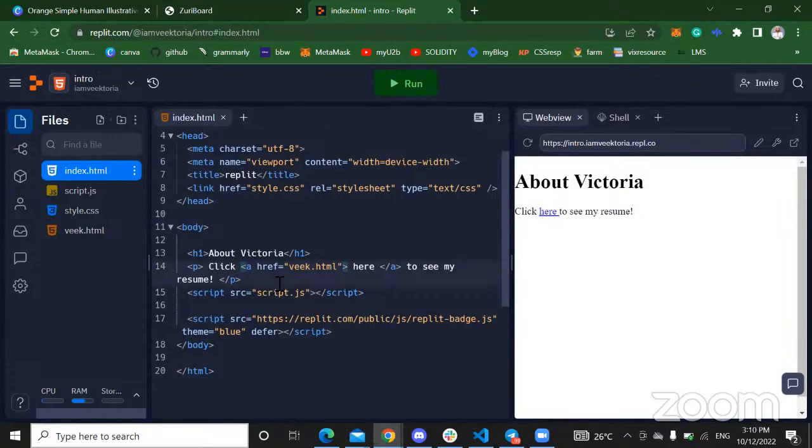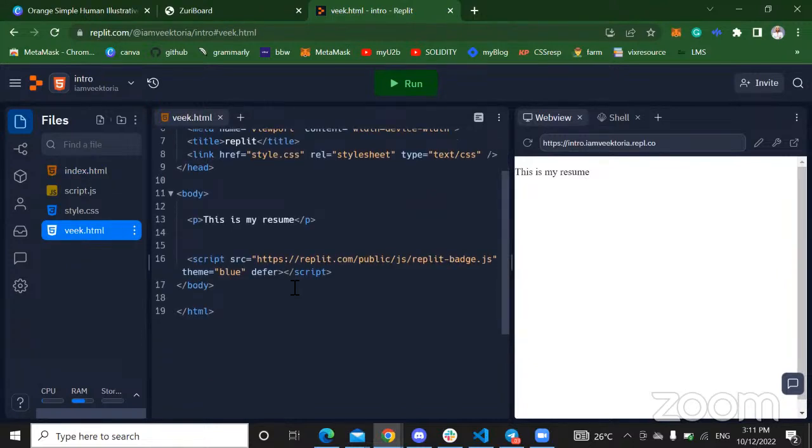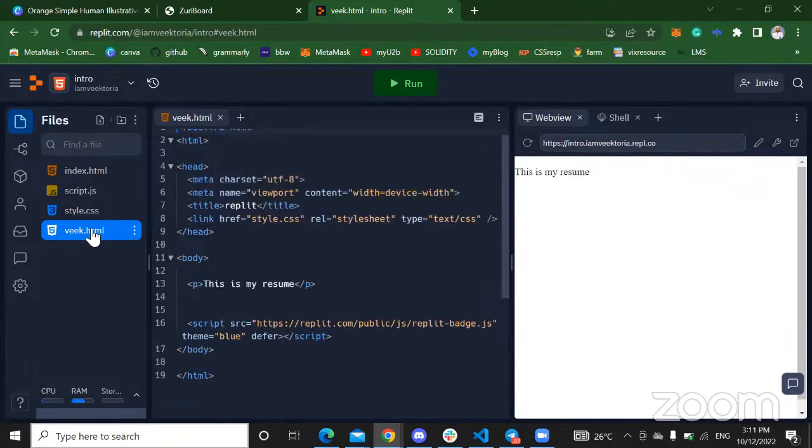By using the anchor tag, I linked this vic.html in here, right? And everything works. If I click on this place here where I connected it, you see that this is my resume, which is what I have here in vic.html, right? So that is how you link your pages together.